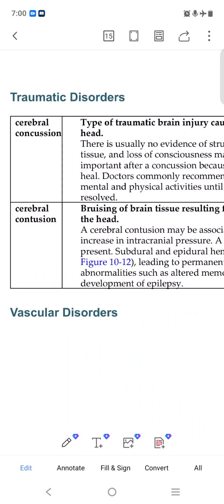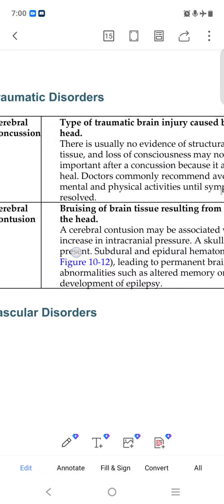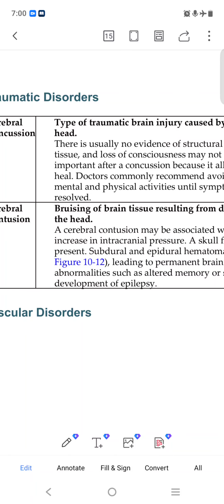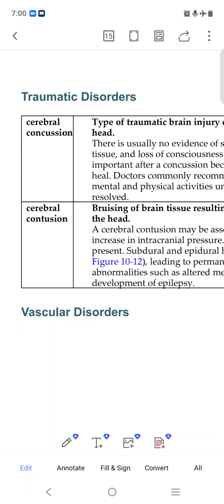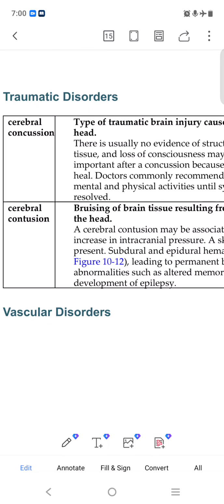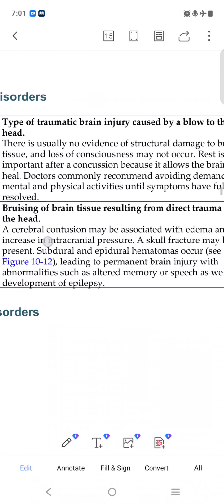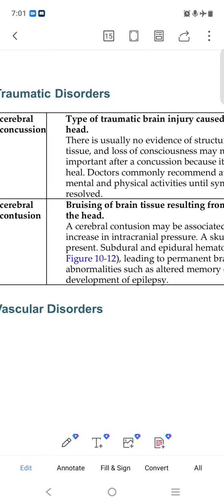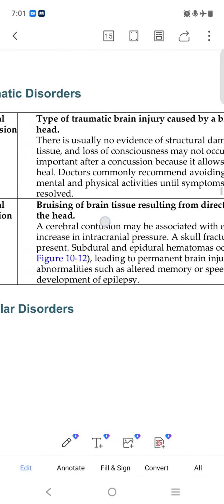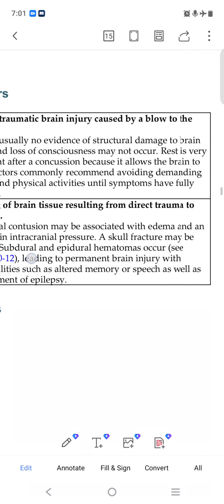Cerebral concussion means a type of traumatic brain injury caused by a blow to the head. Like when some accident happens, both concussion and contusion can happen. Due to the fracture, that area will swell. Usually there is no evidence of structural damage to brain tissue, and loss of consciousness may not occur.